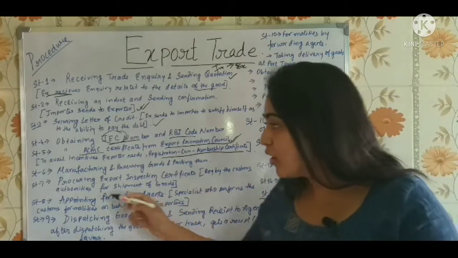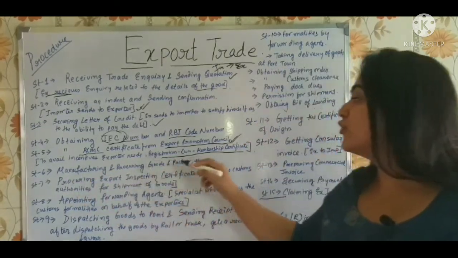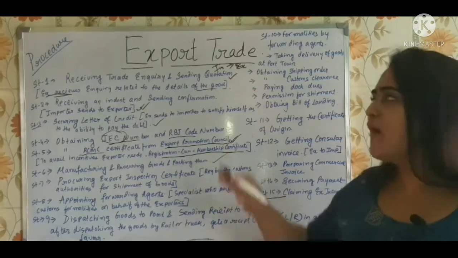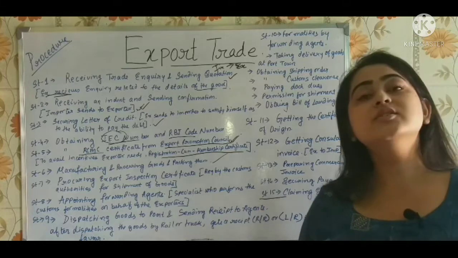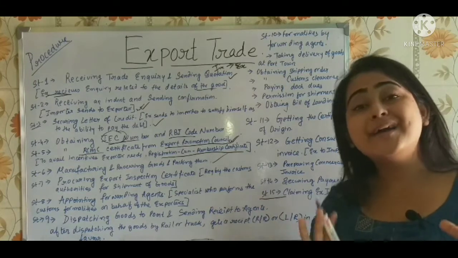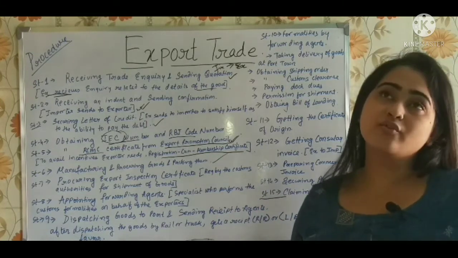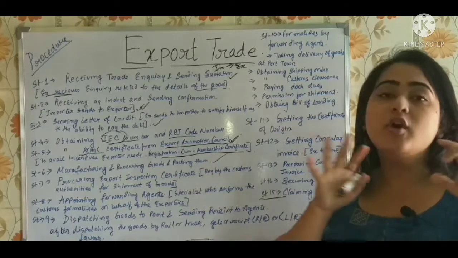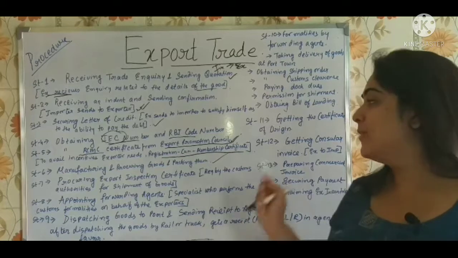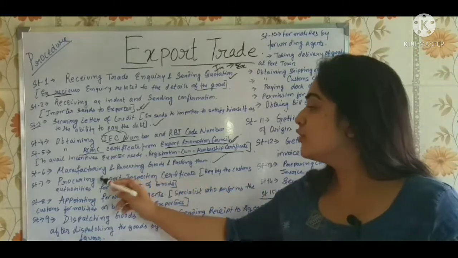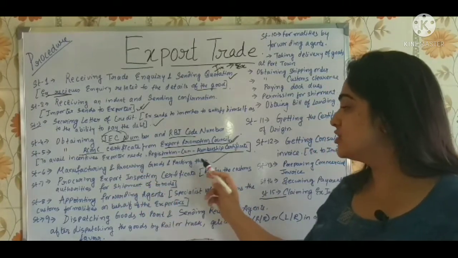Next, the sixth point is manufacturing and procuring goods and packing them. Yes, after all these procedures, the exporter needs to manufacture and pack the good accordingly. If it's going through flight, if it's going by ship, whatever kind of good it is, accordingly they need to pack them. And next is procuring export inspection certificate.